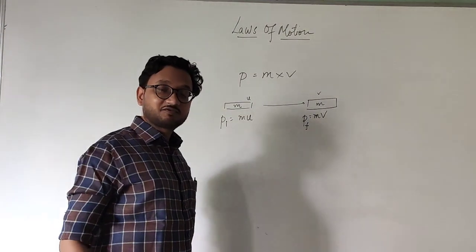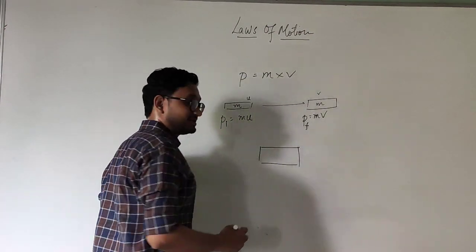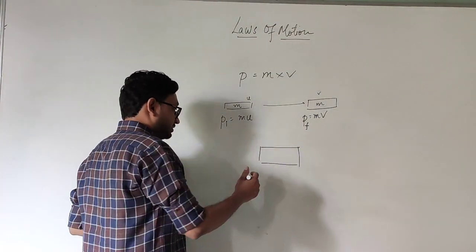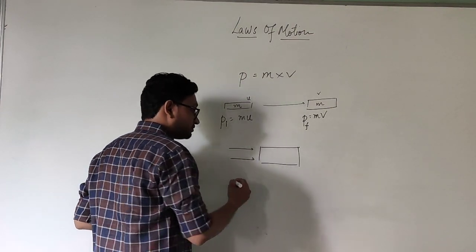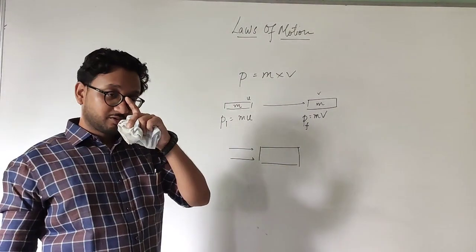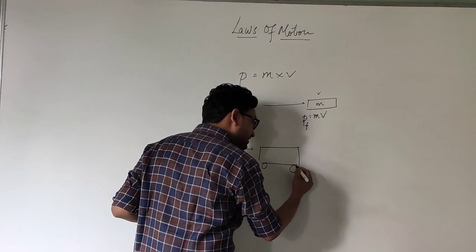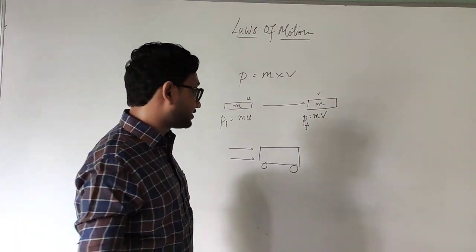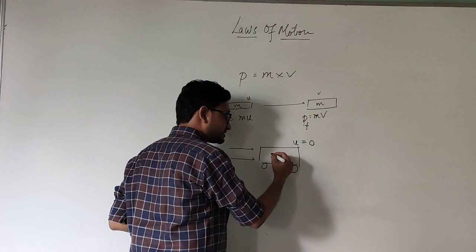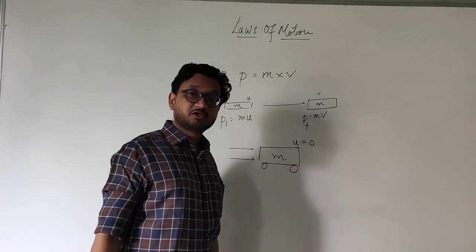We take the example of the textbook, that is, let's say there is a vehicle over here which has broken down. That means it is not working. And two persons are pushing the vehicle in this direction. So, initially the vehicle is not working, so its initial velocity u is 0. And the vehicle has a certain mass m.